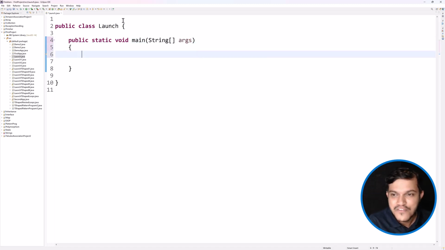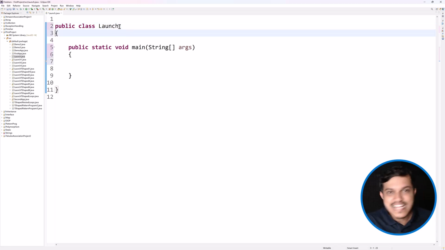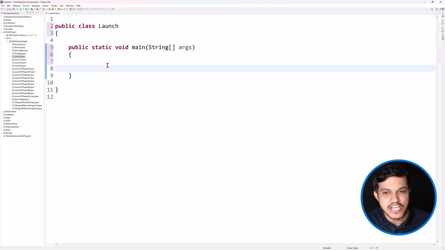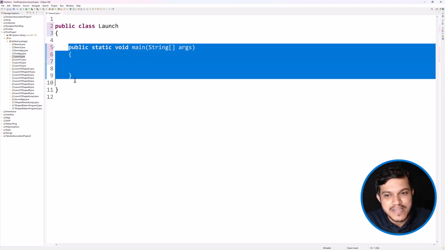Making sense? Fine. To understand that, there are other dependencies, so right now don't worry about this syntax. It is the starting entry point of our application. The JVM will begin the execution of the Java program from the main method. If you don't write the main method, the JVM will not execute the Java program. It will not run. Compilation is fine, but not the running.